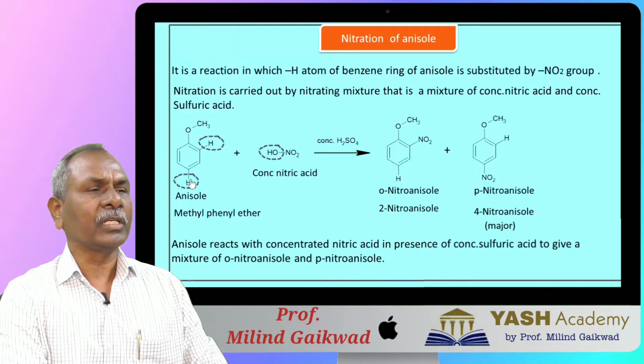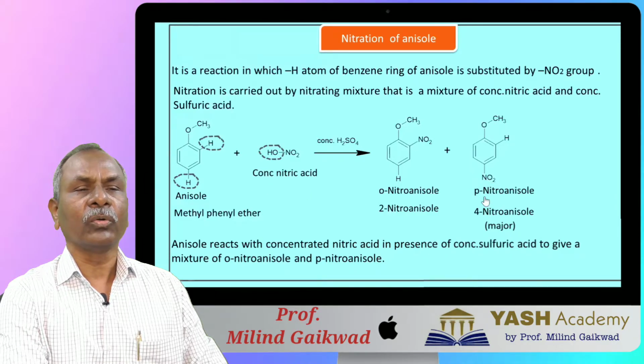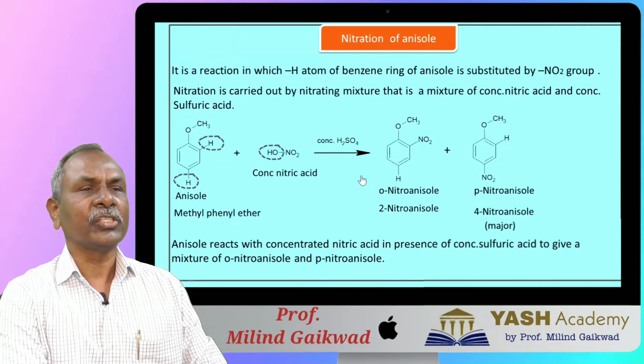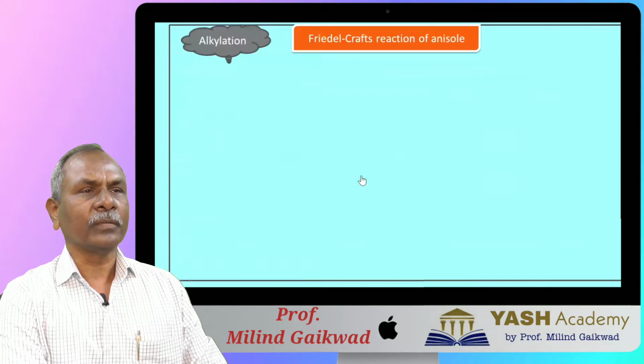And para-hydrogen also combines with OH of nitric acid to form byproduct water, and para-hydrogen is substituted by NO2 group to give para-nitroanisole. So this is the nitration of anisole.